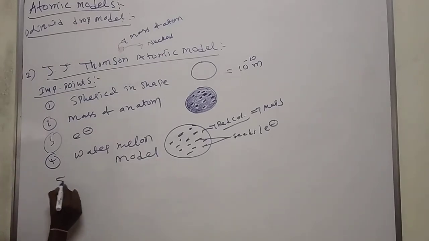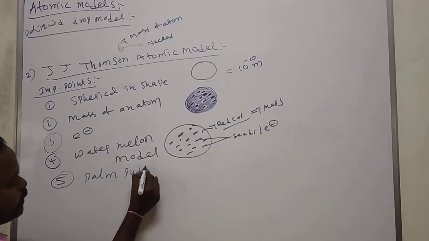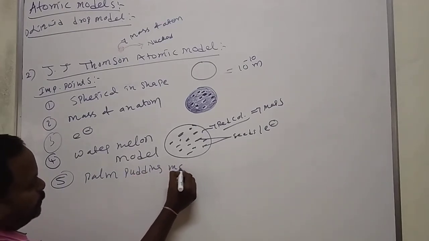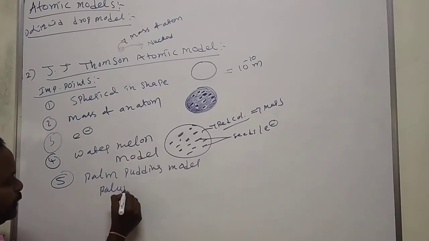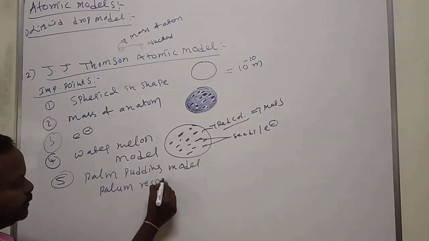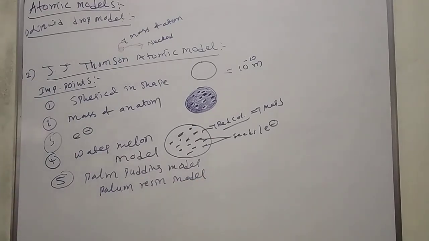This is also called the plum pudding model and the plum raisin model. These are the different names of J.J. Thomson's atomic model. What are the important points?